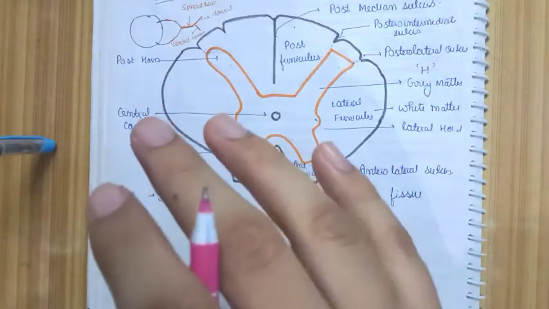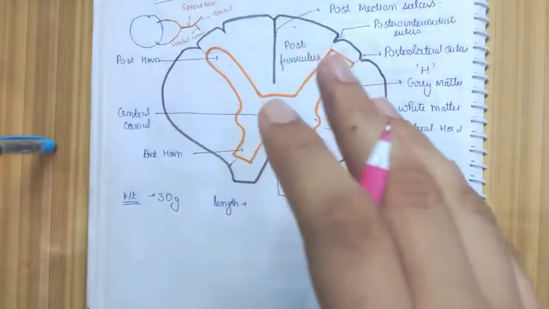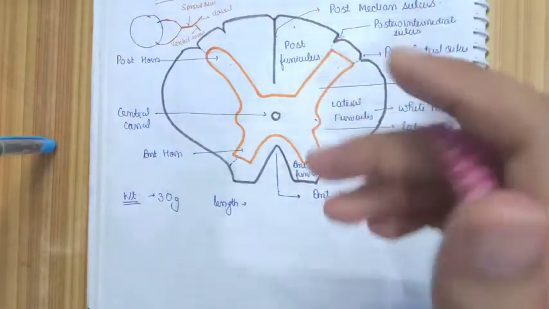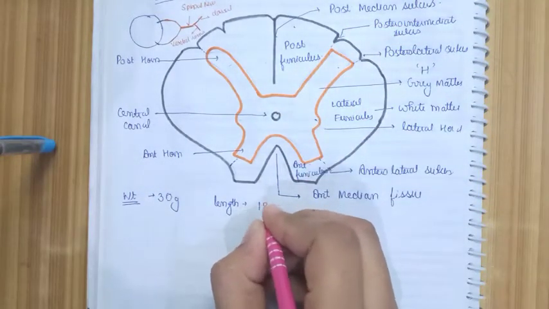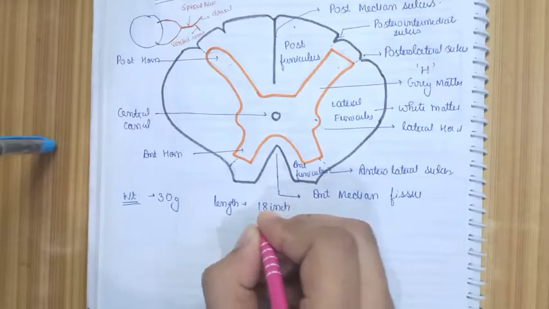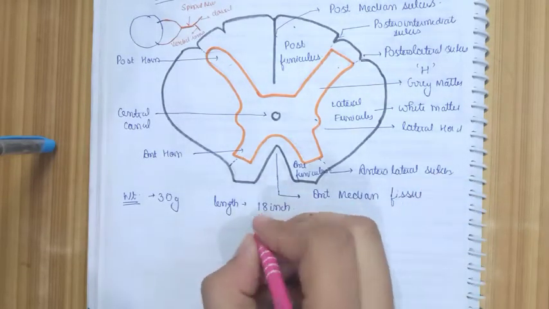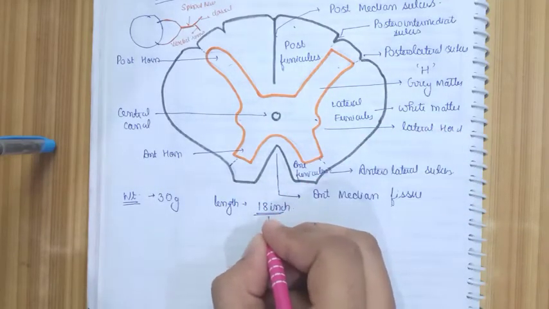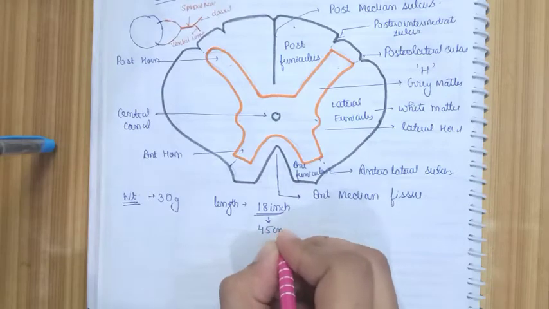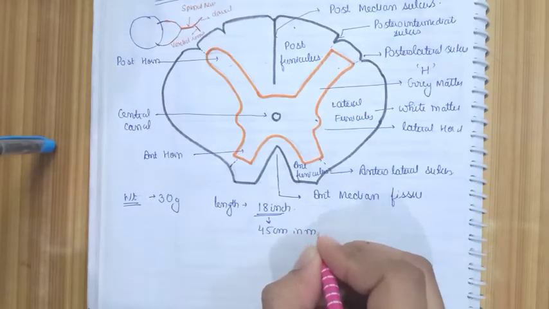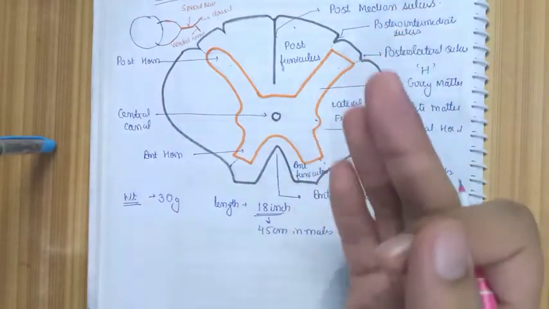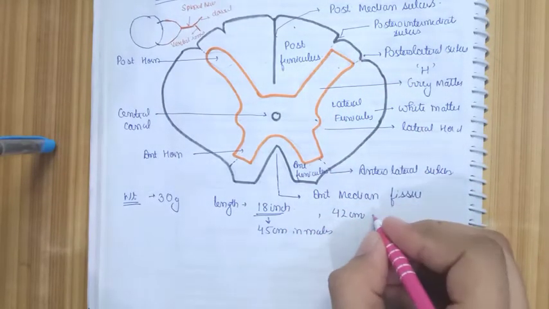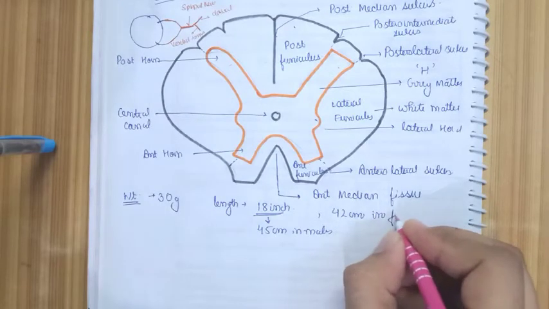On an average, it's around 18 inch or 45 centimeter in males and 42 centimeter in females. So on an average it's around 18 inch. 18 inch is very easy to remember. So 18 inch or around 45 centimeter in males, and just 3 centimeter less in females, that's around 42 centimeter in females.